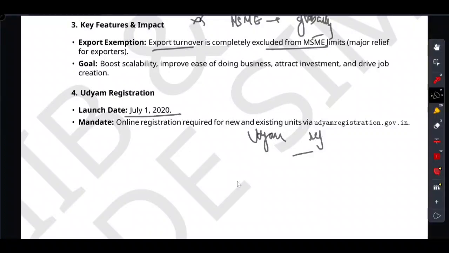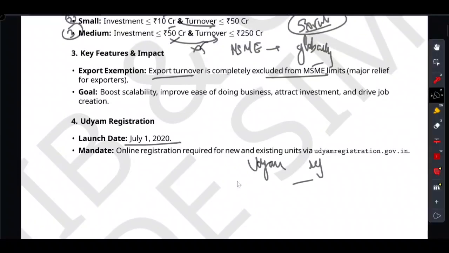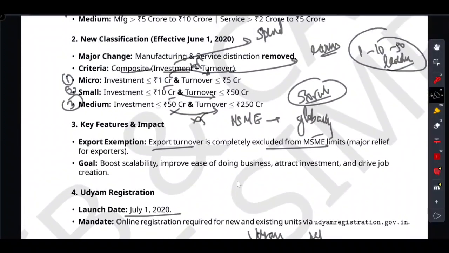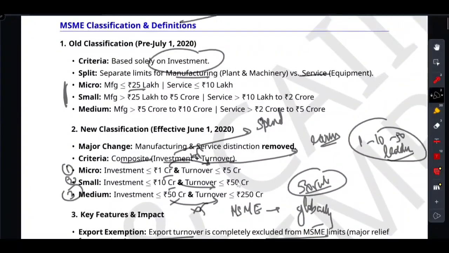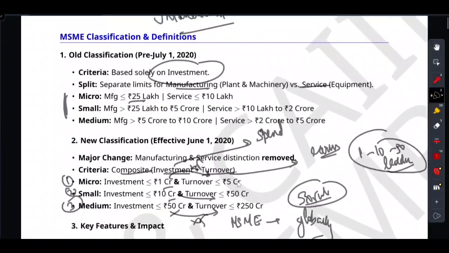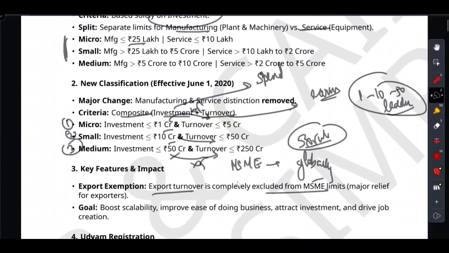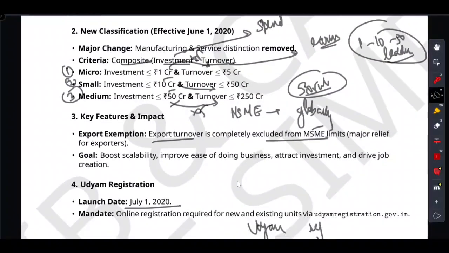Right? So it is mandatory for new and existing units, and it lives on one simple portal. So let's log these before you take your next sip of coffee. These are your punchy takeaways: the big shift is that we move from investment only to investment plus turnover composite criteria. And then comes the great equalizer. Manufacturing and services are not treated exactly the same.